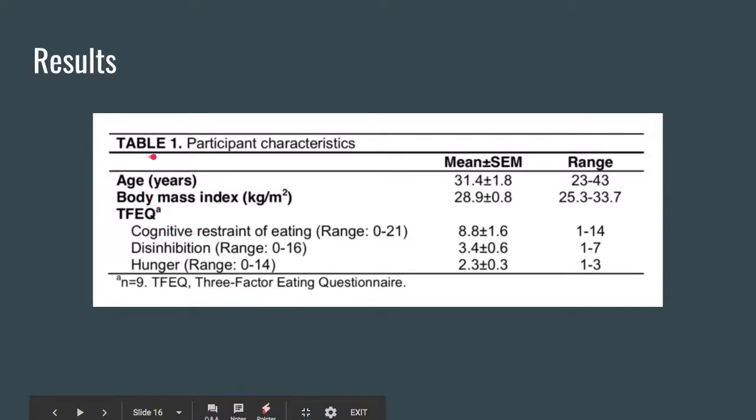So table 1 is showing screening guidelines. So the mean age was 31. The body mass index had to be overweight or obese patients. And then the 3-factor eating questionnaire measured cognitive restraint of eating, disinhibition, which is a tendency to overeat in the presence of stimuli such as food, and then hunger. So each of the 3-factor eating questionnaires, you had to have a minimal to moderate score in order to be in the study.